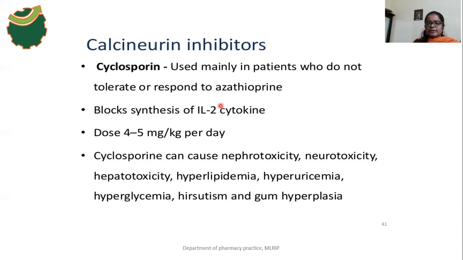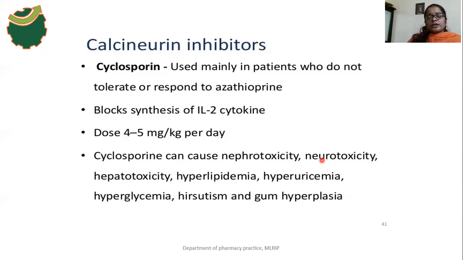Next, it inhibits the synthesis of inflammatory mediators, and the dose of this drug is 4 to 5 mg per kg per day. But the cyclosporin drug has serious adverse effects: nephrotoxicity, neurotoxicity, hepatotoxicity, hyperlipidemia, hyperuricemia, and hyperglycemia. Hyperglycemia means the blood glucose level increases, and the uric acid level increases. Hyperlipidemia means the lipid level increases in blood. Hepatotoxicity, neurotoxicity, gingival hyperplasia, and hirsutism also occur.